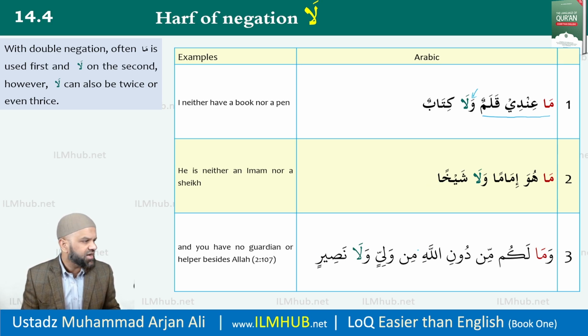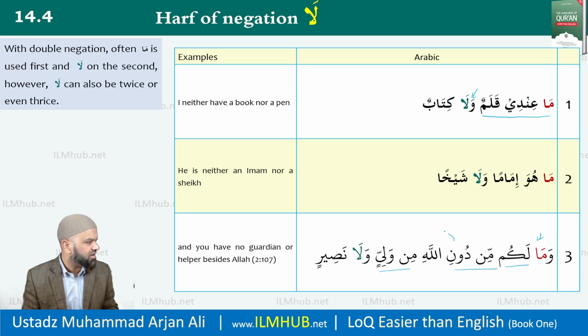And then this is a Quranic example. وَمَا لَكُمْ مِن دُونِ اللَّهِ وَمَا لَكُمْ. So this is your first negation. Lakum, jar majroor. I hope you can see it. Min dunillahi, other than Allah. Min waliyin. Again, another jar majroor. So you have one here, one there, one there.